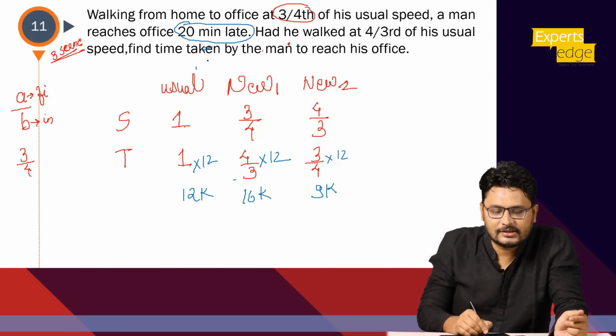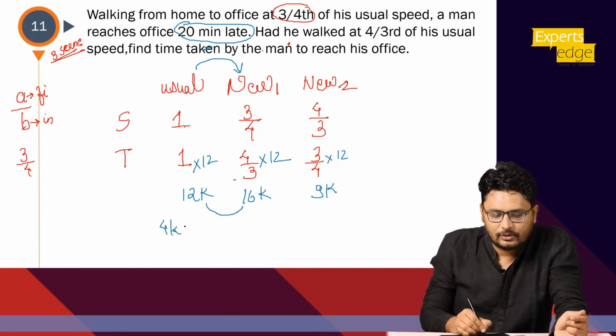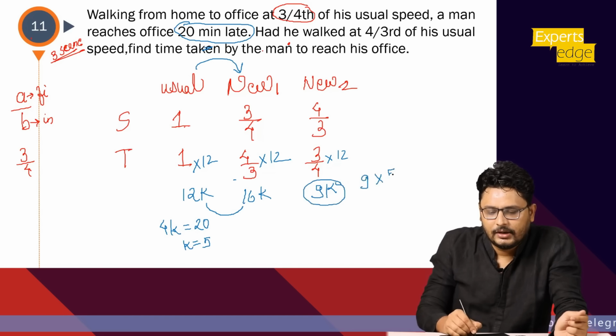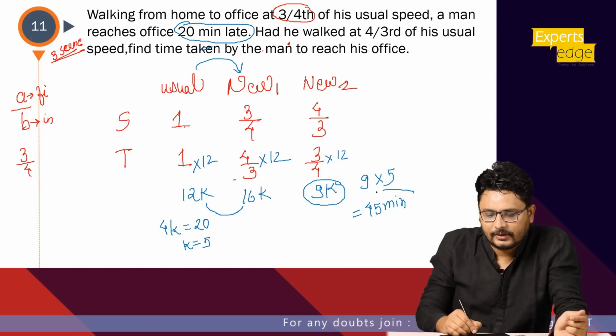That is, this difference is of the first two, the usual and the new one. How much is our difference between 12 and 16? Our difference is 4K. So 4K should be equal to 20. That means K is equal to 5. And what he is asking is 9K. So my answer has to be 9 into 5, 45 minutes is the correct answer. Okay, so I hope this point is clear.